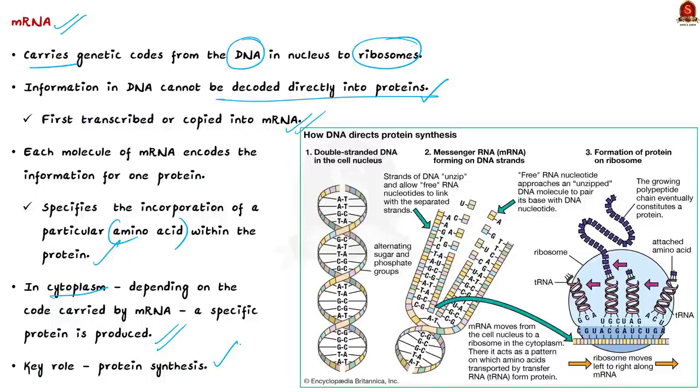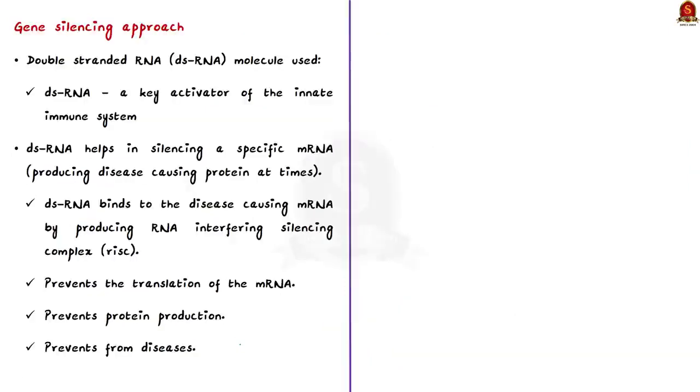Now let us see how gene silencing works. We know that RNA is generally single-stranded, but there are also double-stranded RNA molecules. These double-stranded RNAs are key activators of the innate immune system. This innate immune system is a defense system with which we are born. And this double-stranded RNA molecule helps in silencing a specific messenger RNA, the one which carries a code for a disease-causing protein. Such mRNA will sometimes produce a disease-causing protein. Such mRNA is silenced by the double-stranded RNA molecule.